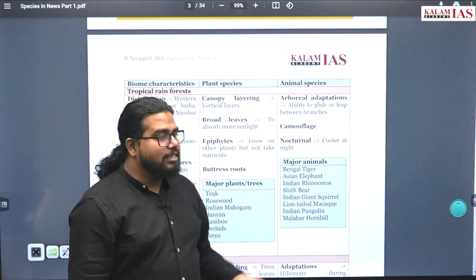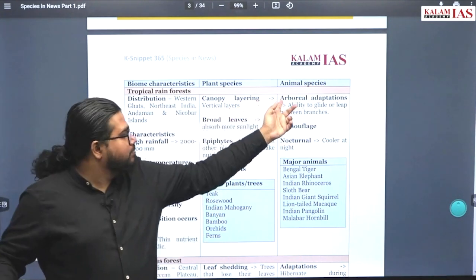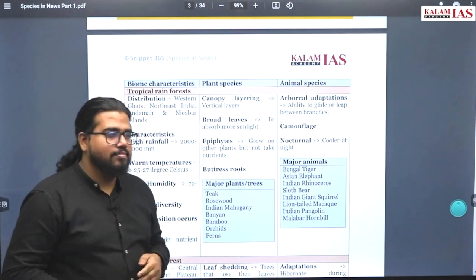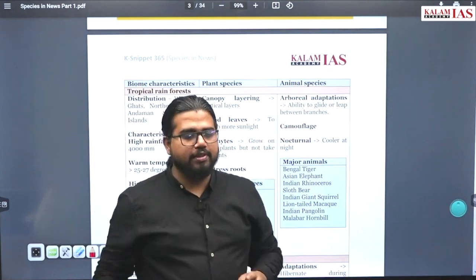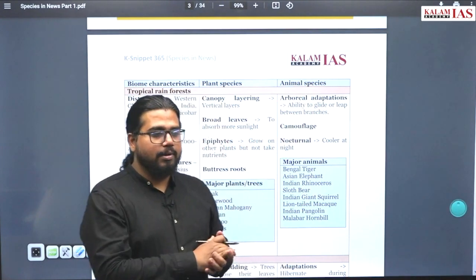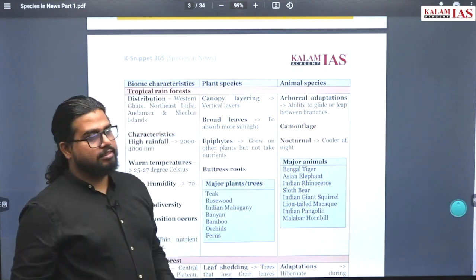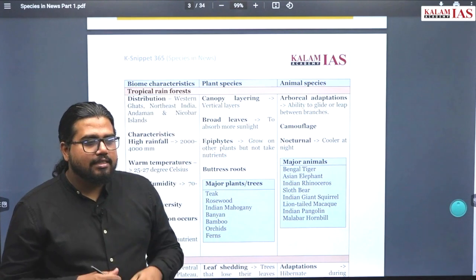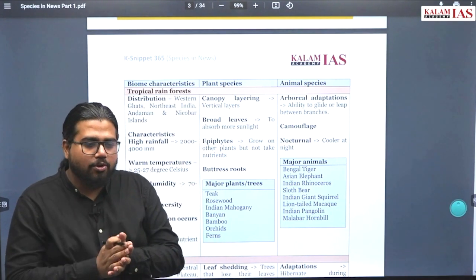What about the animals in these regions? Most of the animals will be arboreal. What is arboreal? They live mostly on plants. They spend most of their lifetime on the trees and all. Monkeys, all these come under arboreal. Camouflage, what is camouflage? Like stripes on the tiger. They hide inside these similar green color plants so they will not be caught, they will not be seen.